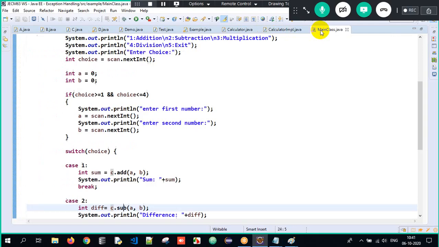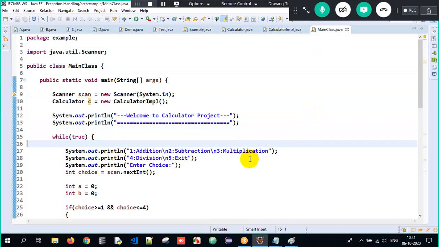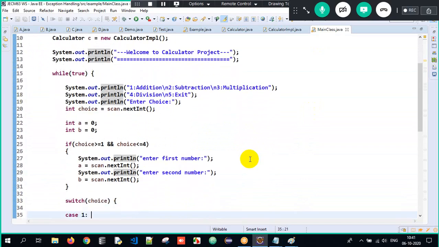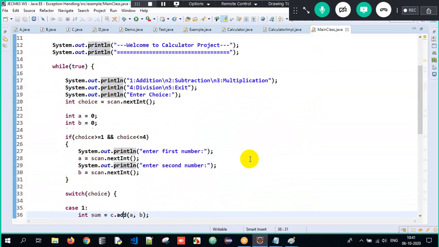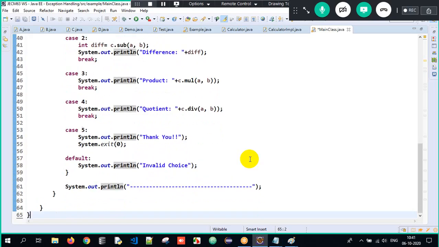After that, in the main class we developed the business logic. How does the project work here? Welcome to calculator project, and while of true means it keeps on looping until I tell stop. When I tell 5 it means stop. So I have done this entire program. You can just look at the source code once. See, while of true I accept the input. And why is this if condition? Only when the choice is 1 and above, 4 and below, that is when we need to accept the input. And then I have to run the cases here. And that way we would be done with this entire project.